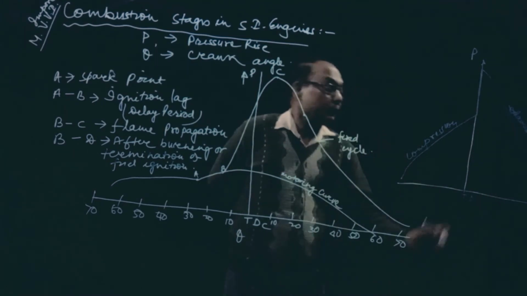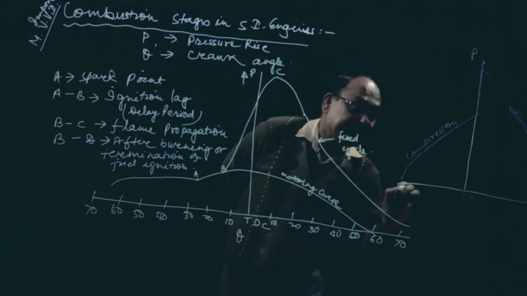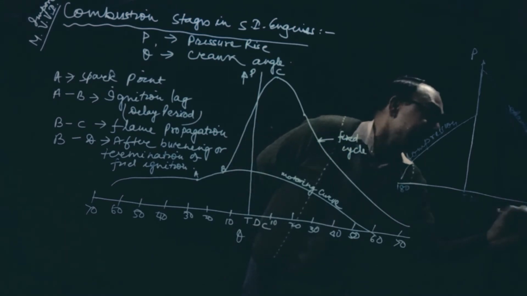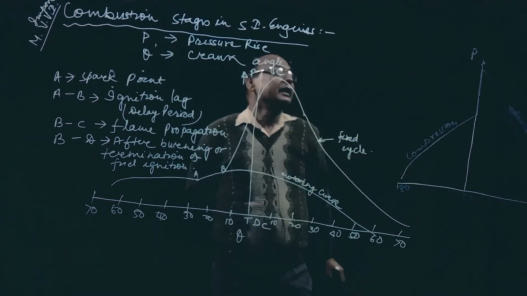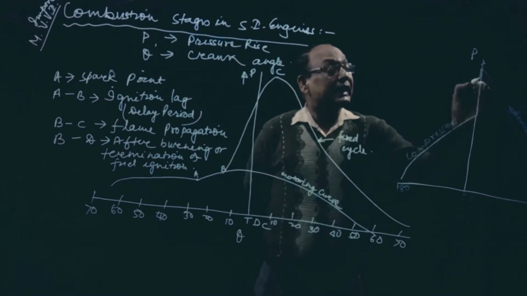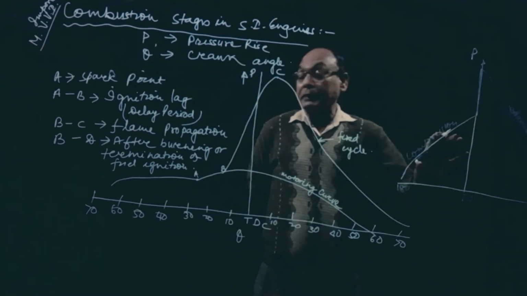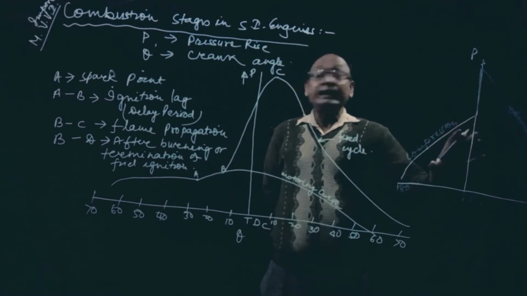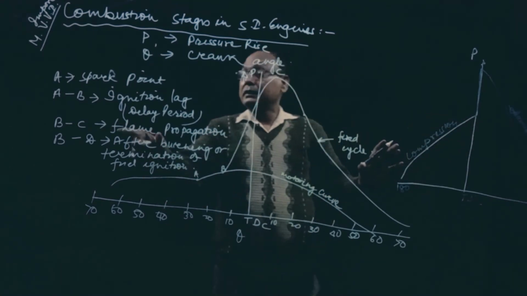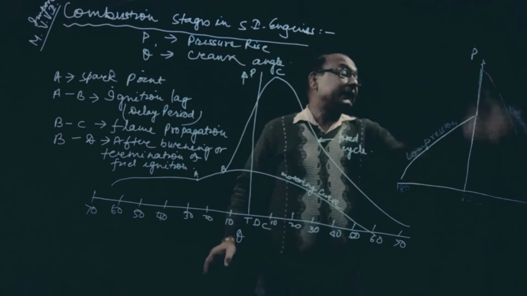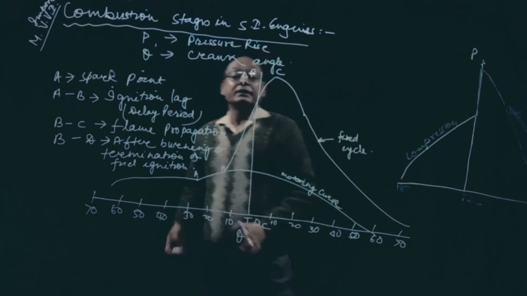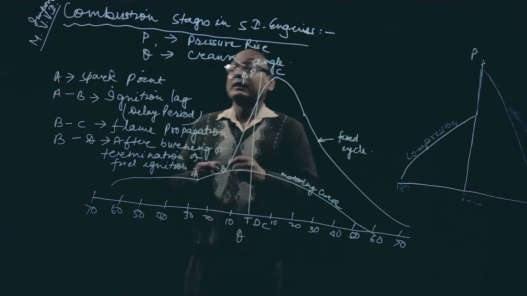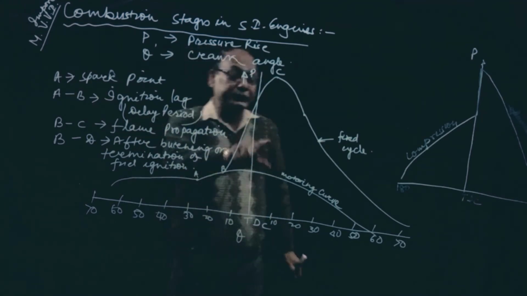This is 180 degree and this is 360 degree towards the crank angle. Now there is a pressure rise here, compression means a spark point, then there will be ignition lag, flame propagation, and then expansion takes place. So let us explain these steps by the help of these two diagrams.